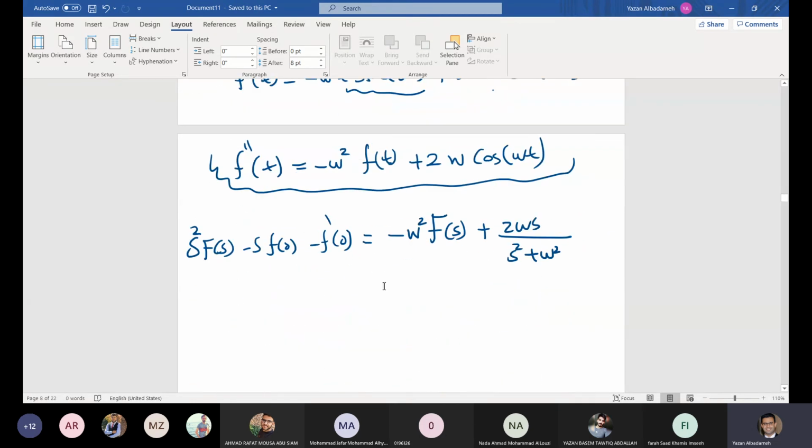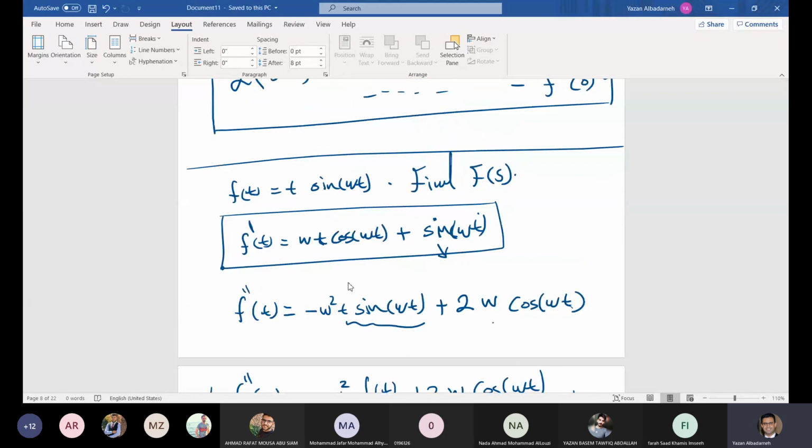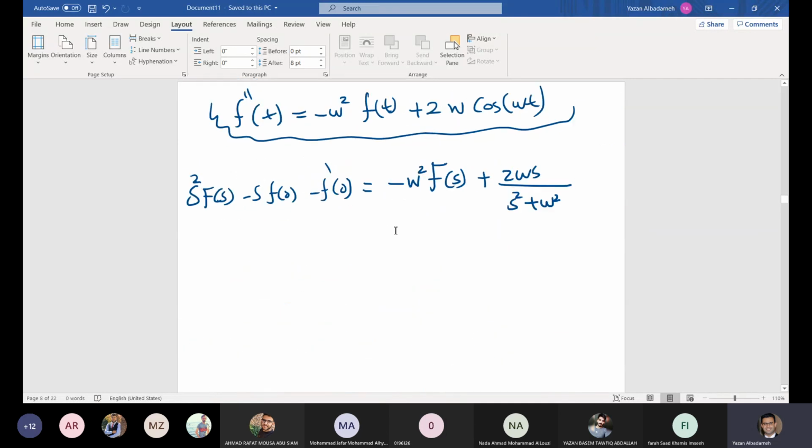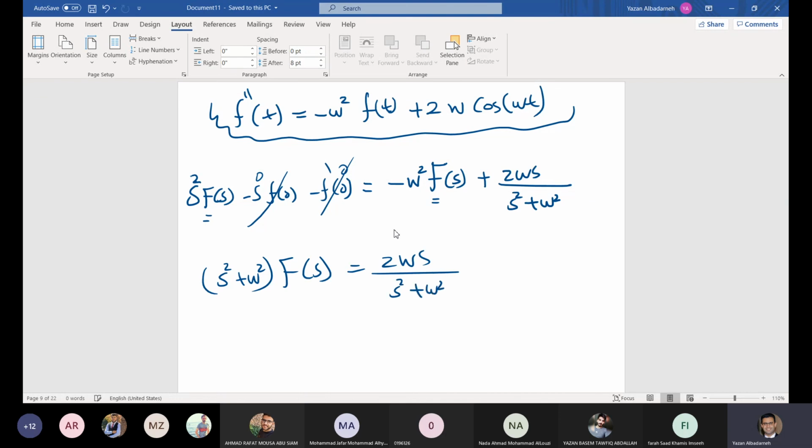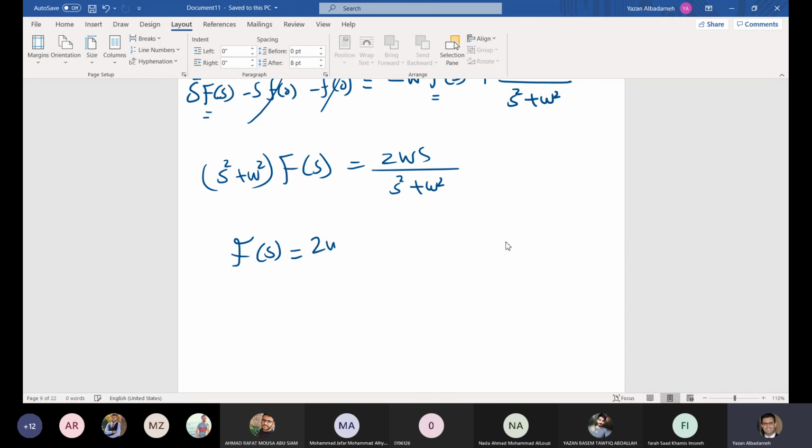Now, we need to find f of 0 and f prime of 0. f of 0 is equal to 0 from here. And f prime of 0 again is equal to 0 when you substitute 0. So finally, we need to solve for F of s. Now here we have s squared plus omega squared multiplied by F of s is equal to 2 omega s divided by s squared plus omega squared. Or finally, F of s is equal to 2 omega s divided by s squared plus omega squared to the power 2.